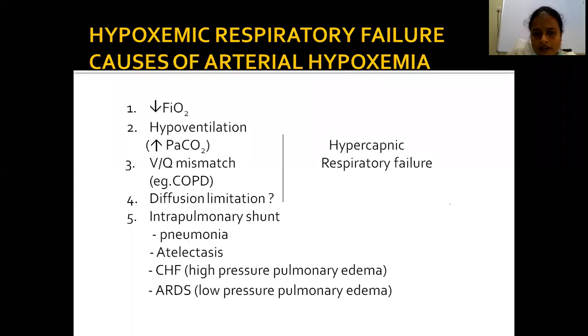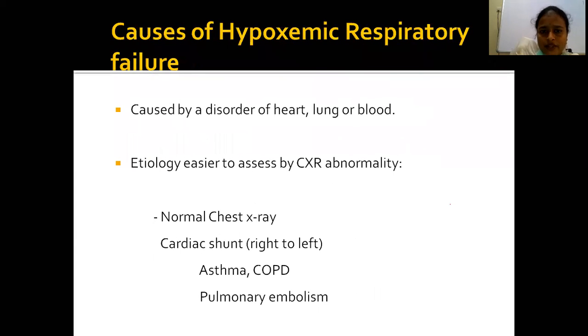Shunts are common in alveolar flooding, in cases of pneumonia, atelectasis, heart failure, and ARDS. In these cases, intrapulmonary shunt is common. Alveoli are filled with fluid so that gaseous exchange is impaired. These are all causes of hypoxemia, and any disorders of heart, lung, or blood can cause hypoxemic respiratory failure.